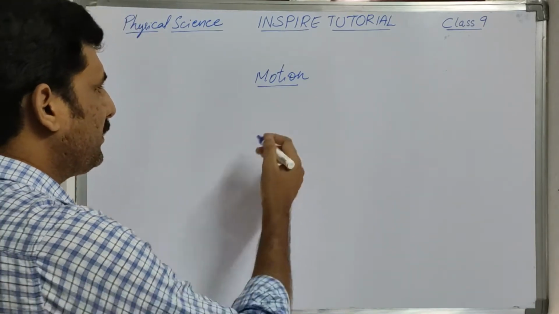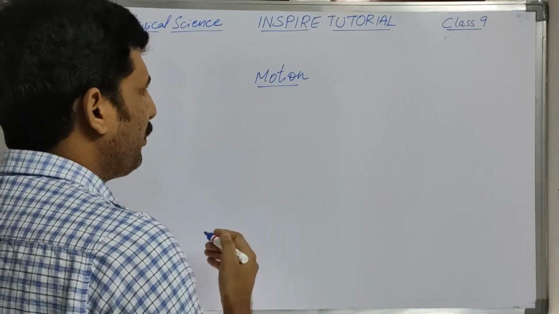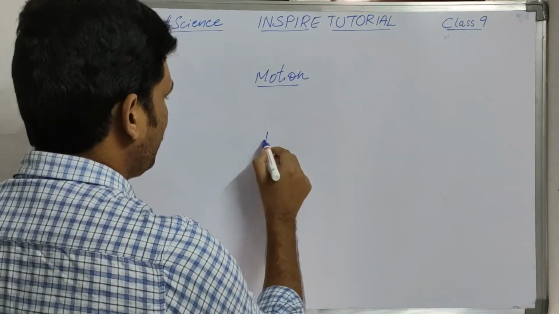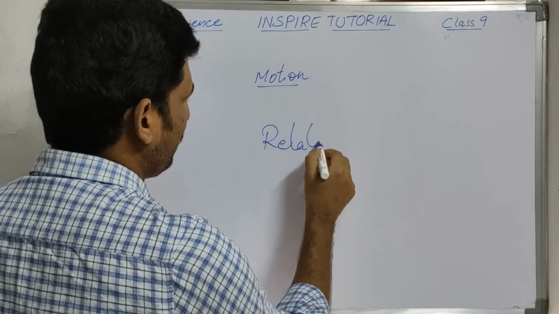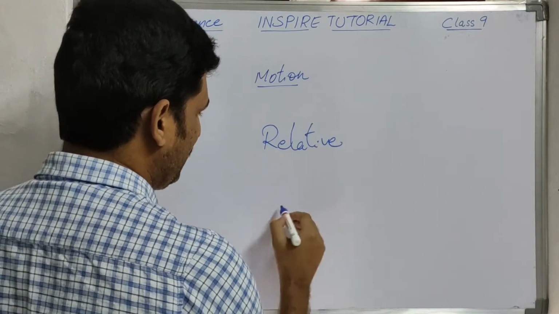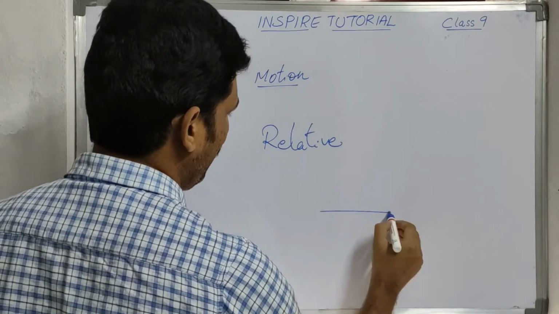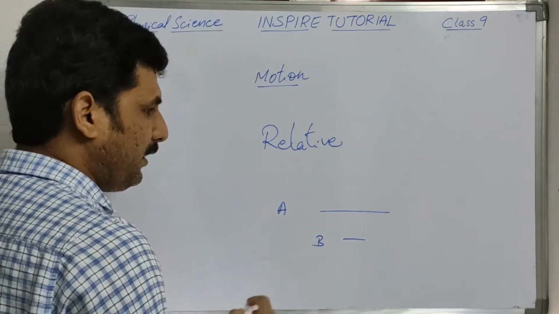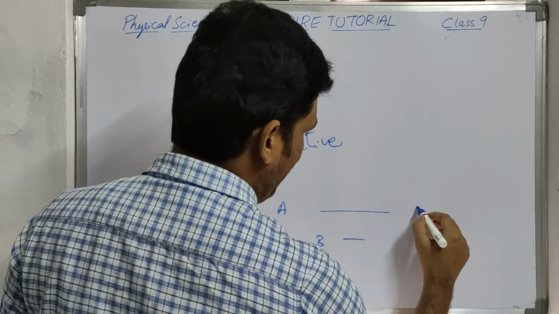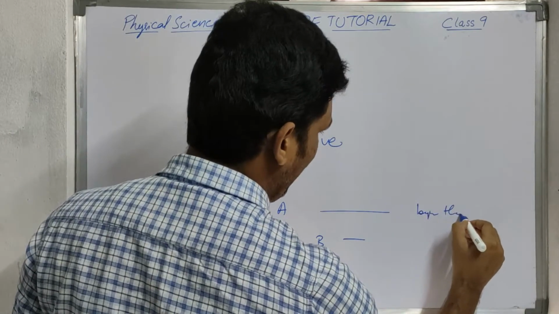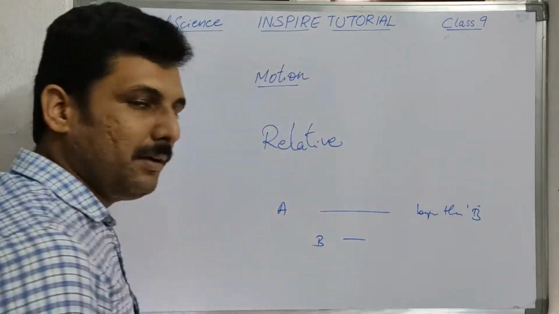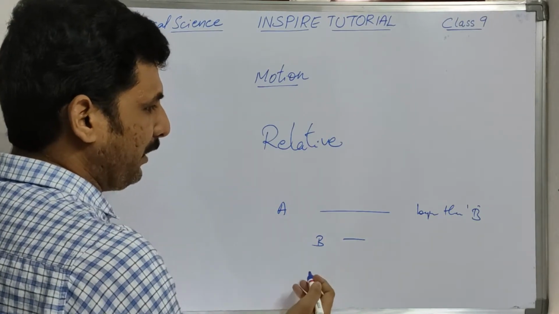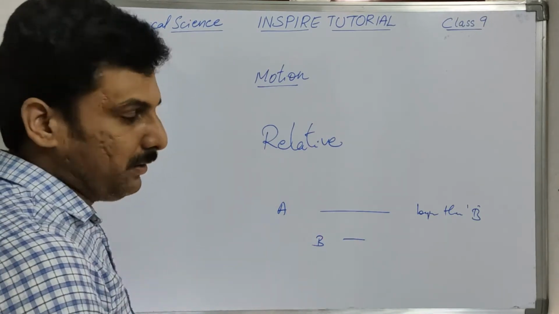So before we discuss what is motion, we need to understand a term called relative. Say for example, if I take two lines, line A and line B. In this case, I can say line A is longer than line B. That means when you compare the lengths of these two lines, A will be longer.